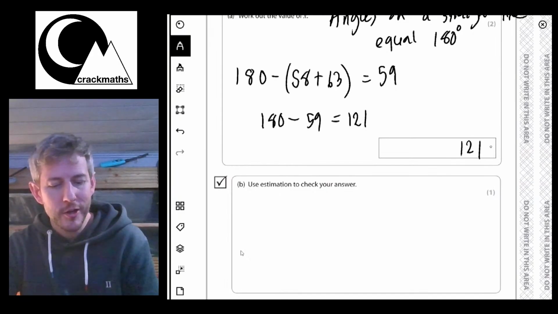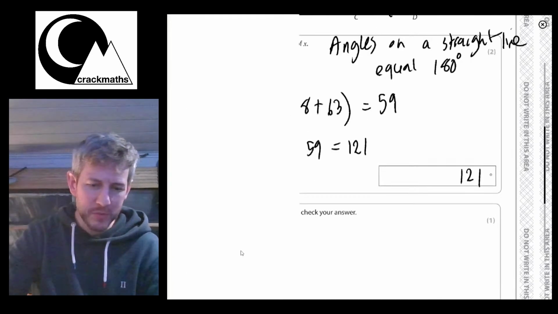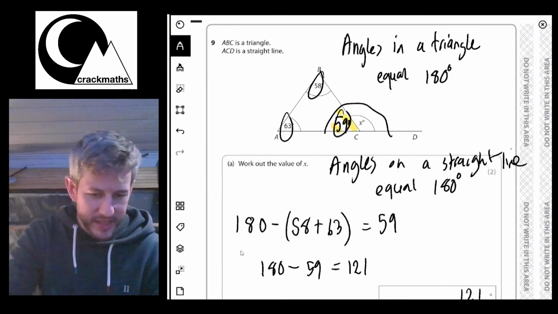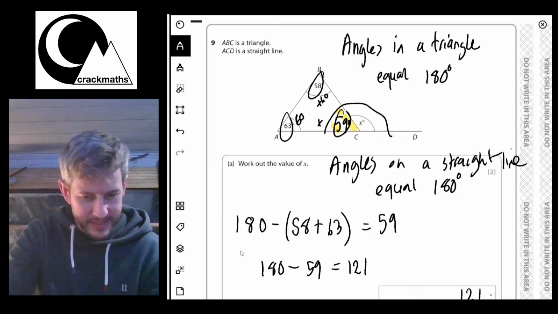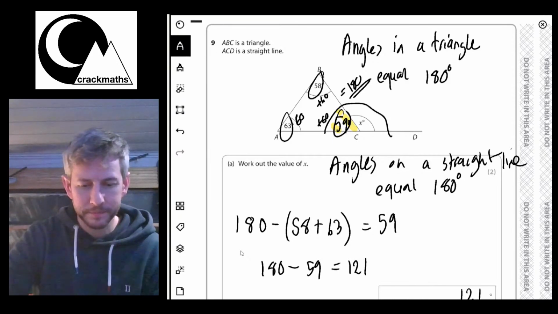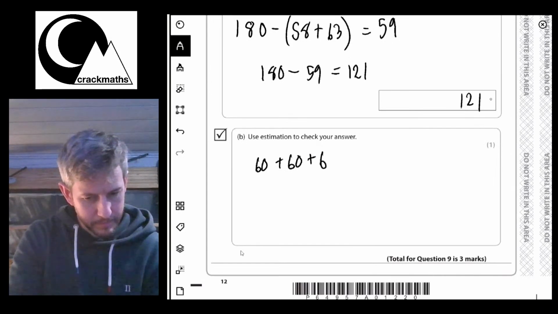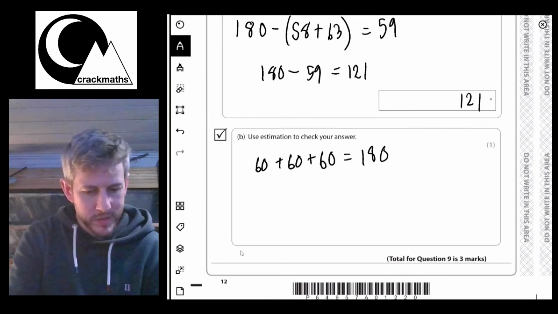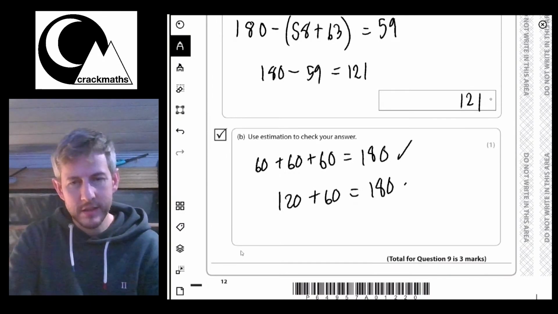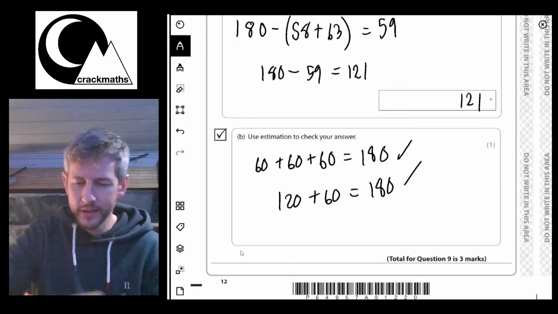This bit says, use estimation to check your answer. I guess what they wanted was, these are all roughly 60. So I'd say 60 add 60 add 60 equals 180. And that's fine. And also, I could say 120 add 60 equals 180 as well. So that's two nice ways of checking the answer.